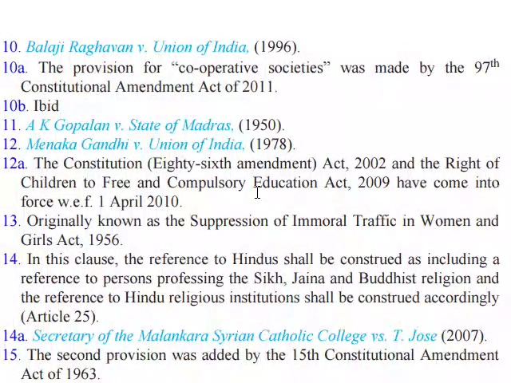So next is A.K. Gopalan versus State of Madras, 1950 case. Maneka Gandhi versus Union of India, 1978. Balaji Raghavan versus Union of India, 1996. Remember this year: the provision of cooperative societies was made by the 97th Constitutional Amendment Act of 2011.